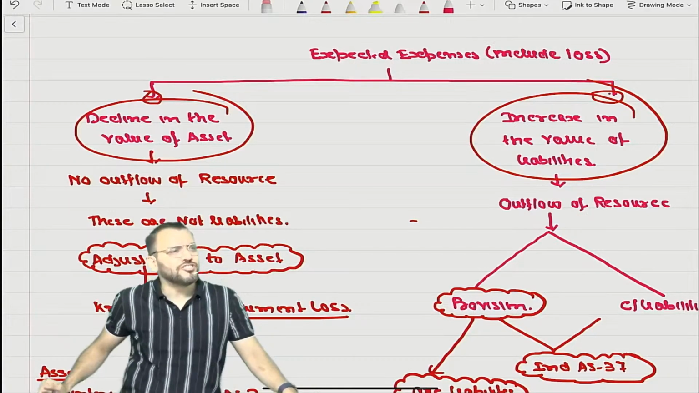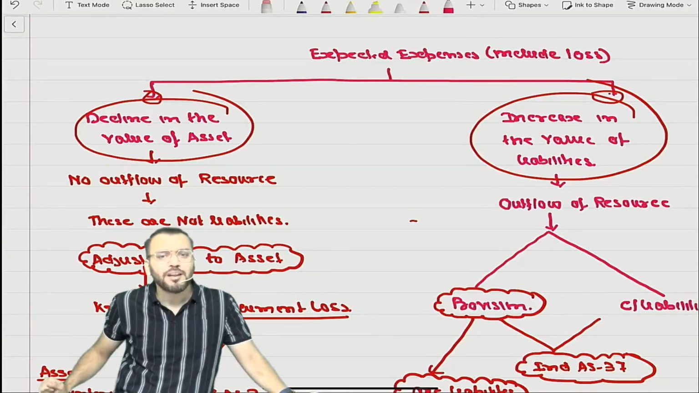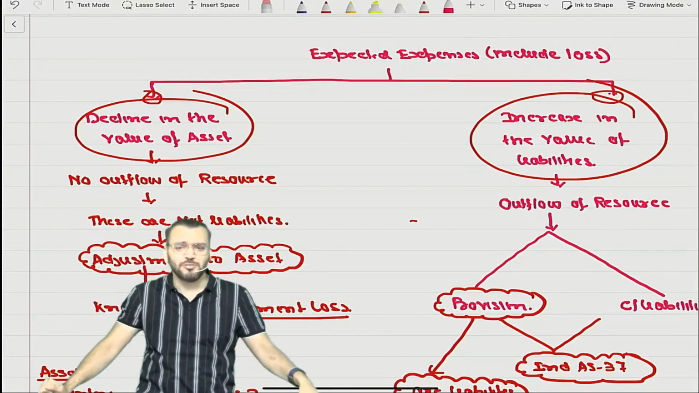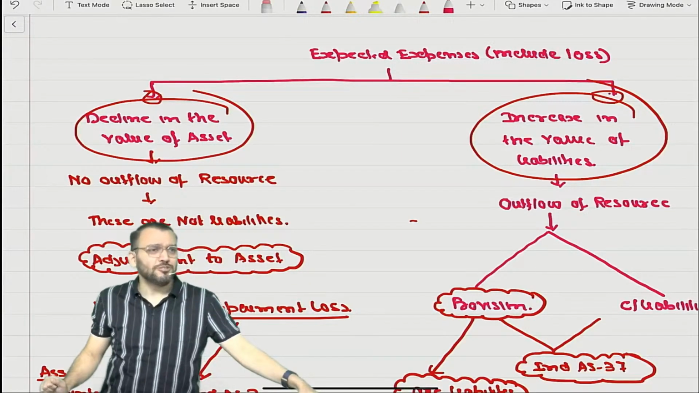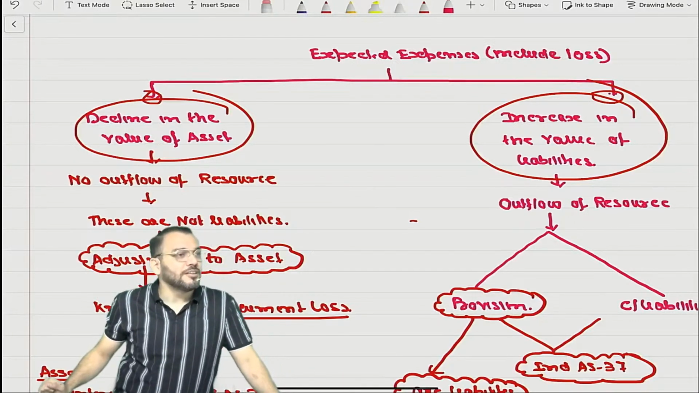What is the meaning of depreciation? What is the meaning of depreciation? Are you asking this type of question? How to calculate depreciation? Sir, please don't trouble us. I will trouble. Depreciation meaning means what?